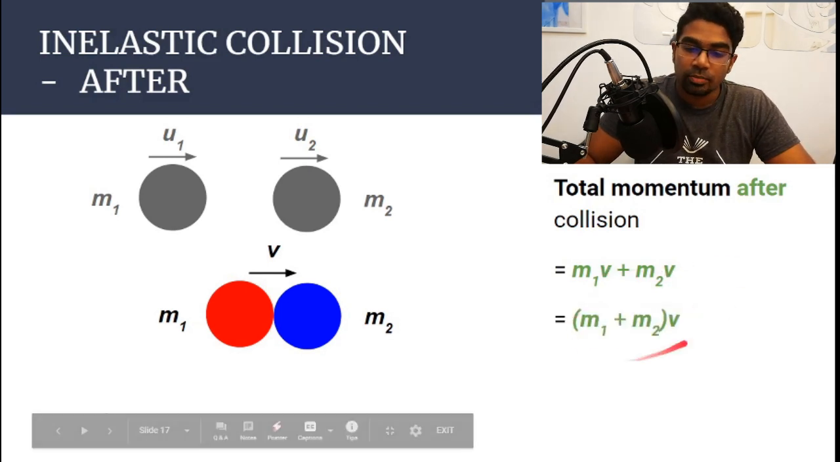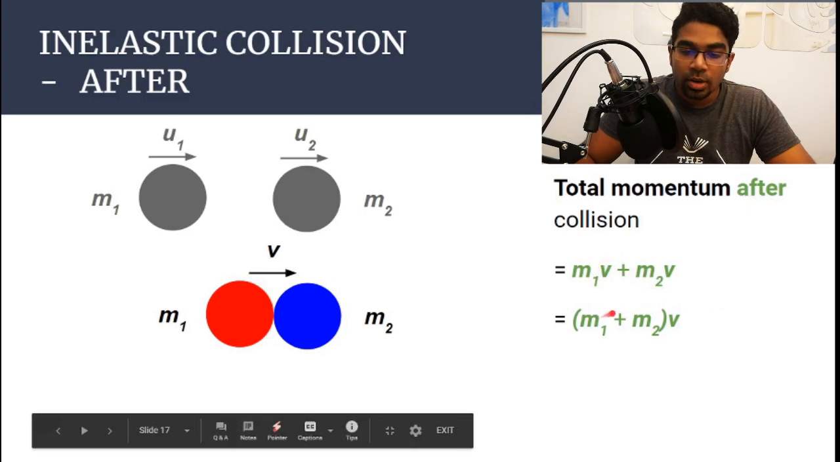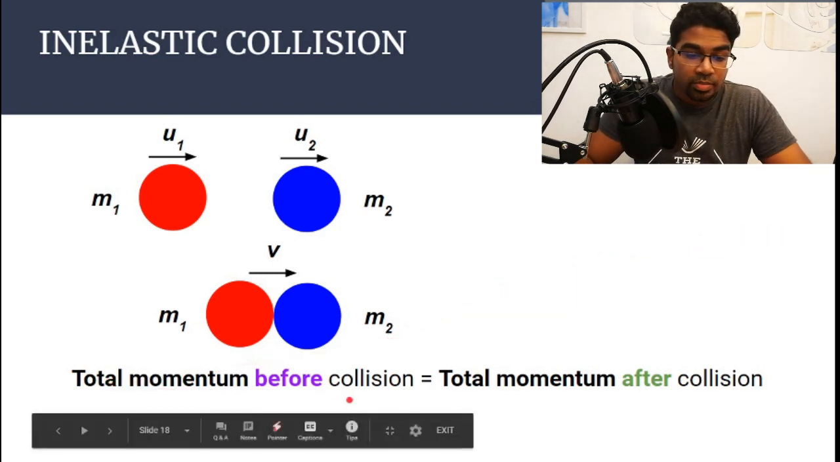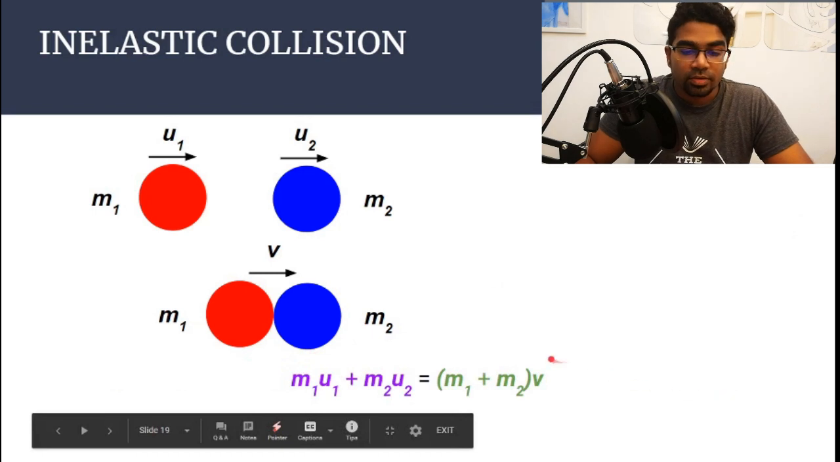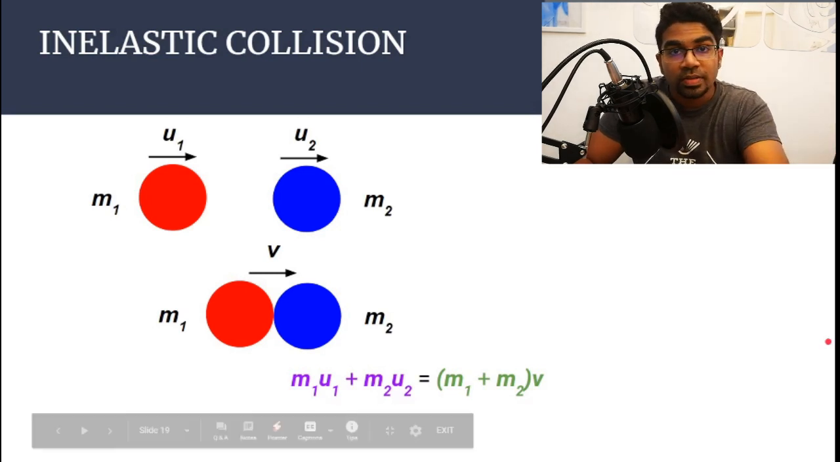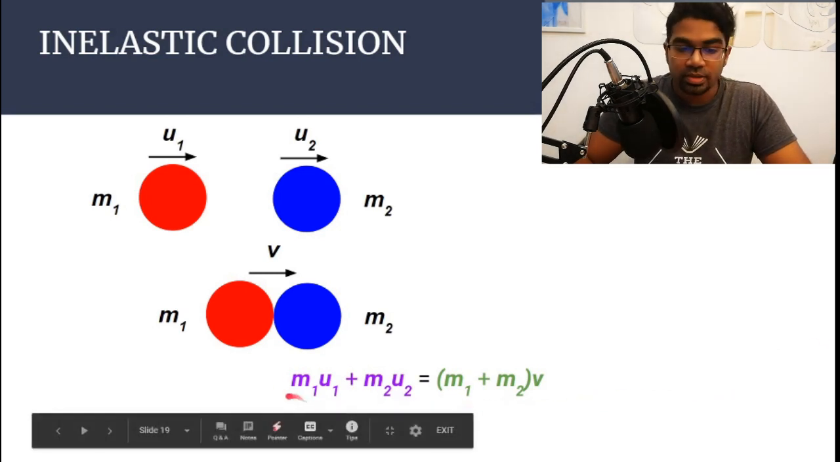So this is what we get when we factorize v: m1 plus m2 times v. Using the principle of conservation of momentum again, total momentum before collision is the same as total momentum after the collision, and this is the formula that we get. m1u1 plus m2u2 is equal to (m1 plus m2)v. No need to memorize the formula here. As long as you understand what is going on, total momentum before is equal to total momentum after, then you can arrive at this formula fairly quickly.